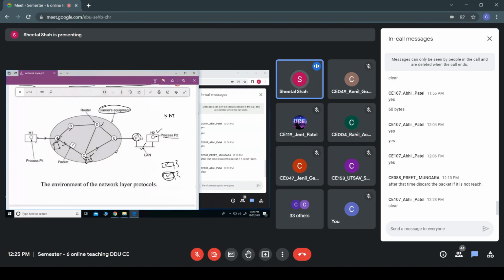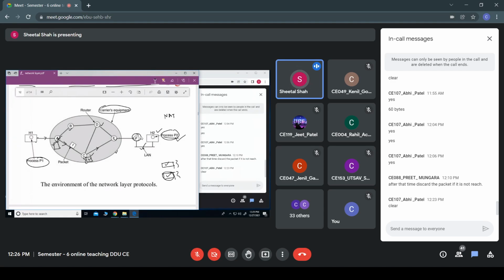So it is the function of the network layer to check the topology, to check whether the packets have been routed properly, and to update the routing tables. All these are functions of the network layer, but the transport layer is least bothered about them. It just wants that the data transmitted by process P1 of host H1 reaches process P2 of H2. It is only concerned with this end to end delivery. Hope you are getting me.